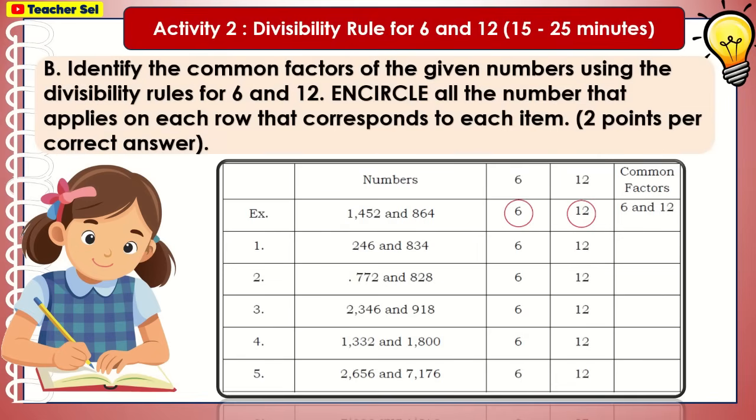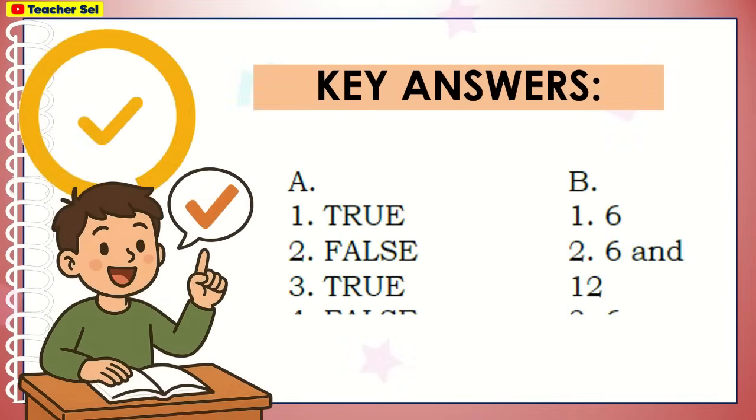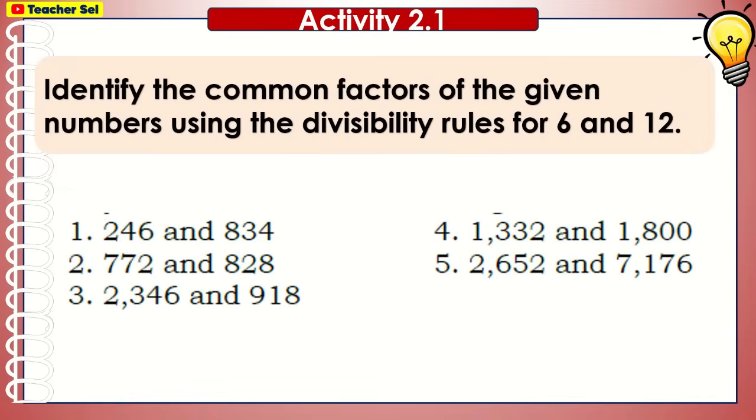Identify the common factors of the given numbers using the divisibility rules for 6 and 12, and circle all the numbers that apply on each row that corresponds to each item. Here are the key answers. Identify the common factors of the given numbers using the divisibility rules for 6 and 12.